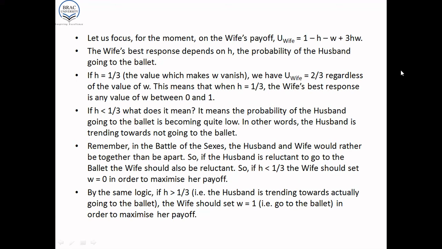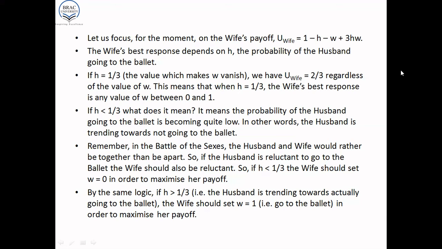Now, consider what we mean when H is less than 1/3. It means the probability of the husband going to the ballet is becoming quite low. In other words, the husband is trending towards not going to the ballet.